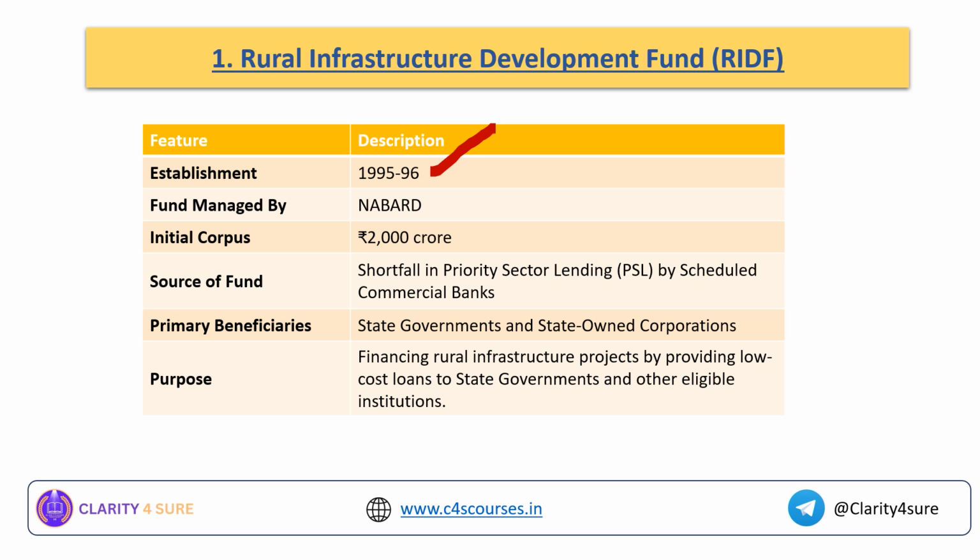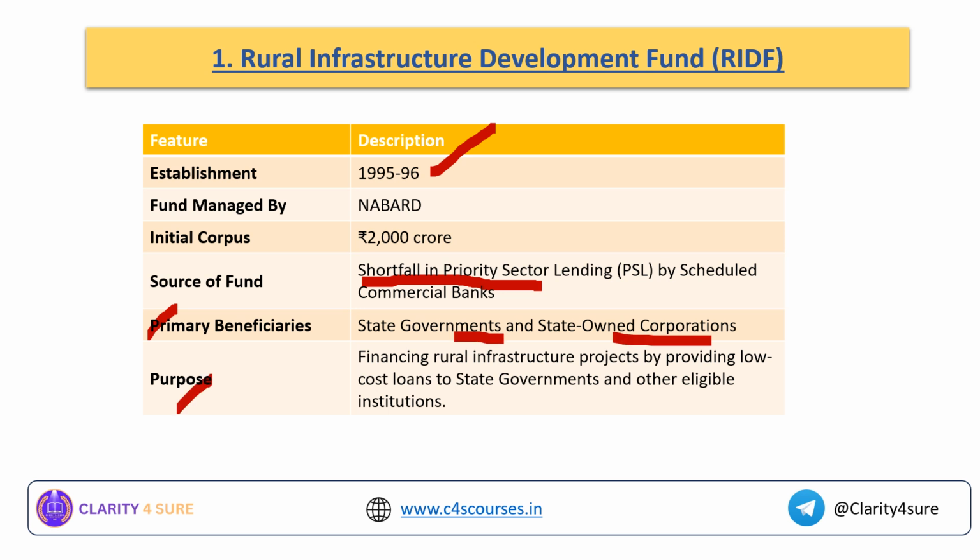So that fund is being put into this rural infrastructure development fund by the scheduled commercial banks. That is the meaning of this shortfall in priority sector lending. Who are the primary beneficiaries? They are state governments and state owned corporations.